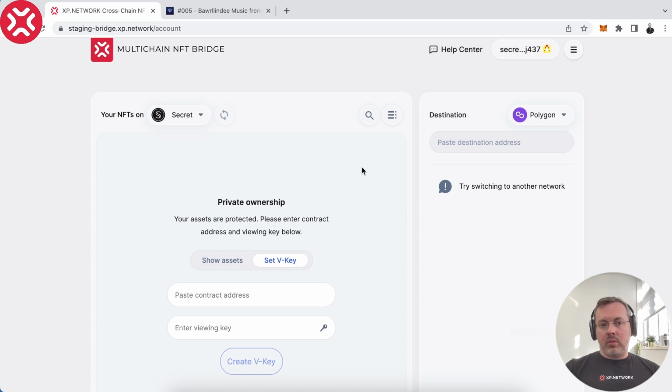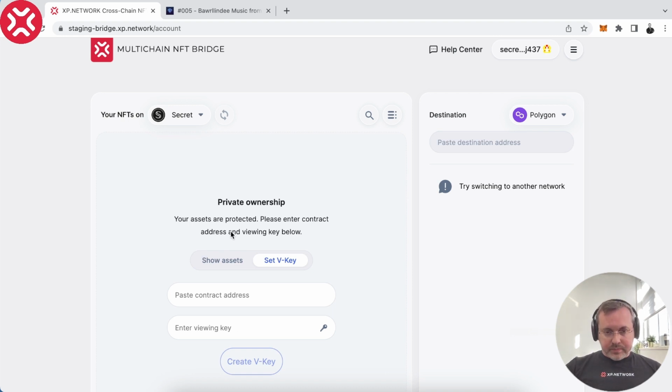But because we're dealing with Secret NFTs, NFTs have private and public parts of the token. So not everything is visible. In order to see your NFTs, you have to provide a viewing key.